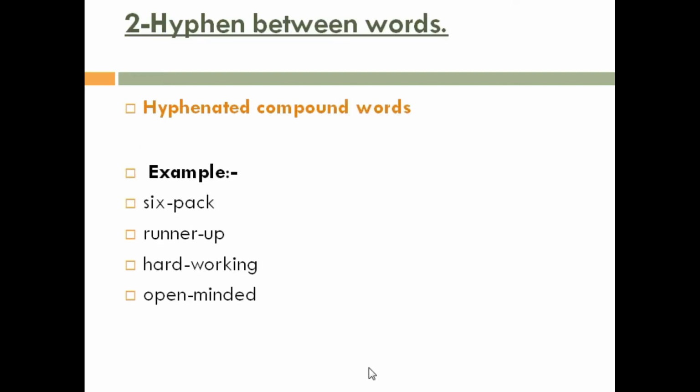Let's see the next slide. Next one is hyphen between words, or you can say hyphenated compound words. Examples are six-pack, runner-up, hardworking, open-minded, follow-up, king-size, one-sided, self-service, x-ray, etc.